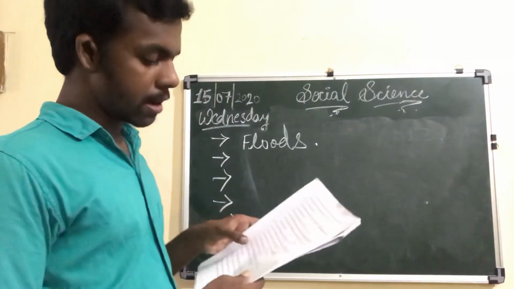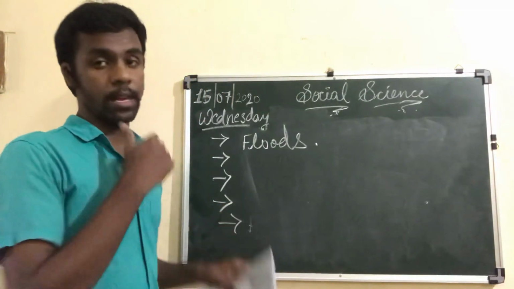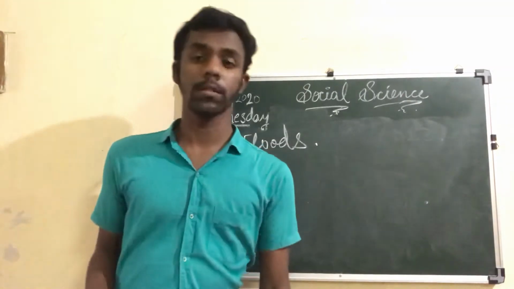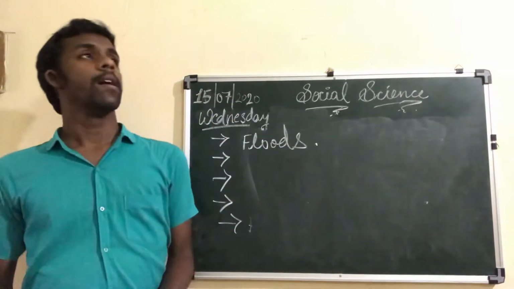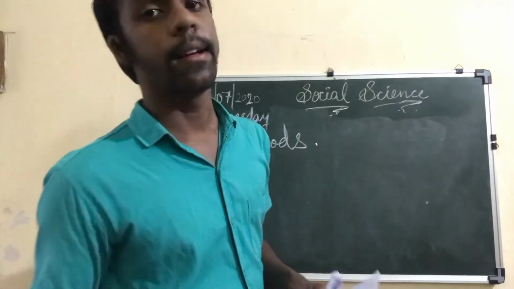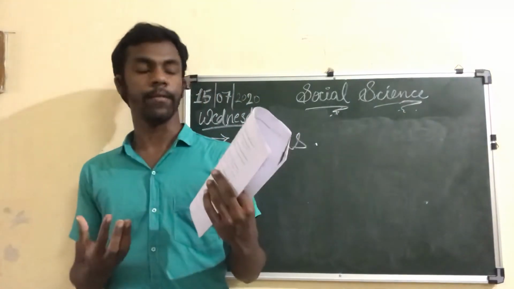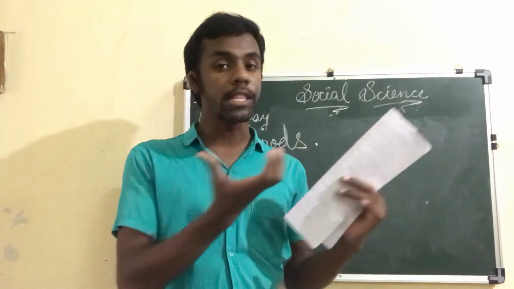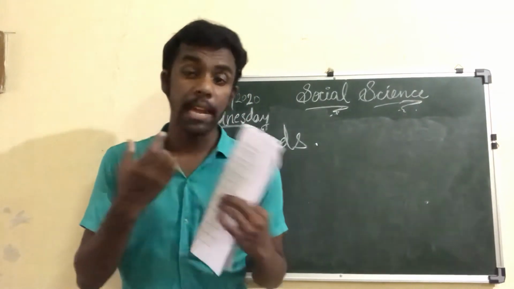What is the 12th one? Water conservation helps to prevent dash. When the droughts come, what we have to do? We have to keep certain reserve of water. We have to save the water.